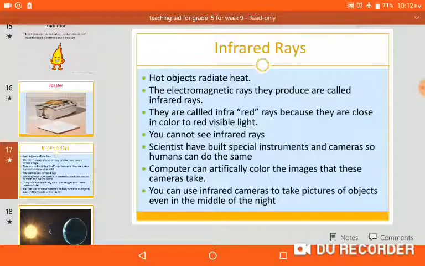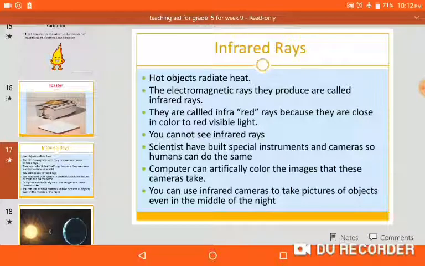Infrared rays. A hot object radiates, releases heat, and the electromagnetic rays they produce are infrared rays. These are called infrared rays because they are close in color to red visible light. These are the rays which we get from a hot object.